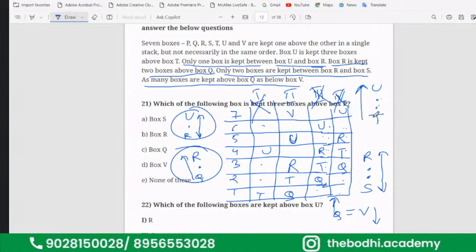Now, this is done. 2 boxes gap between R and S, so 1, 2, S will come here. And who is remaining? P. So this becomes your answer just by elimination.